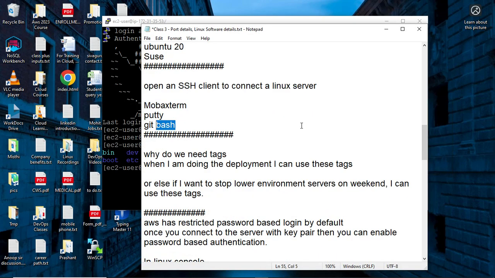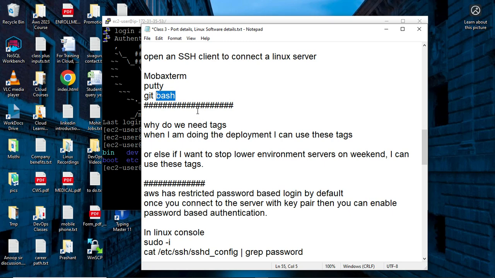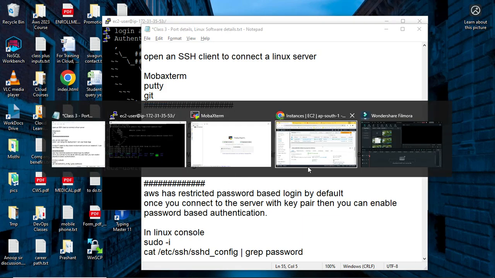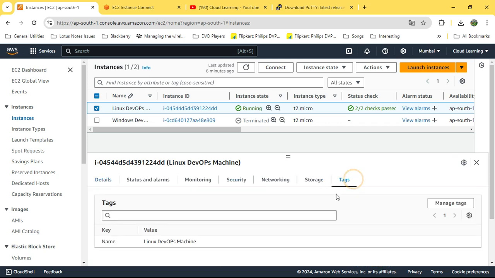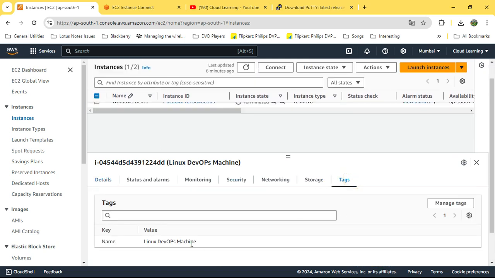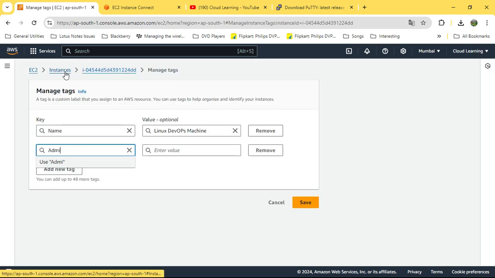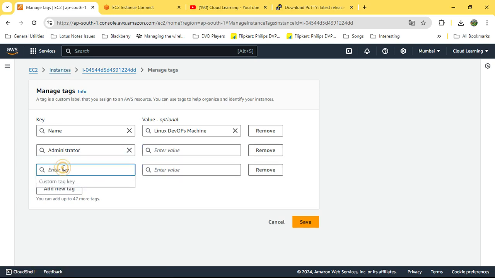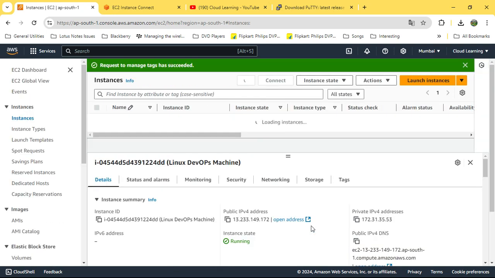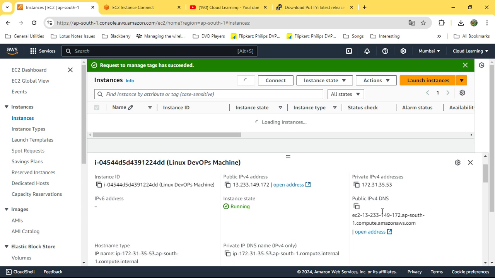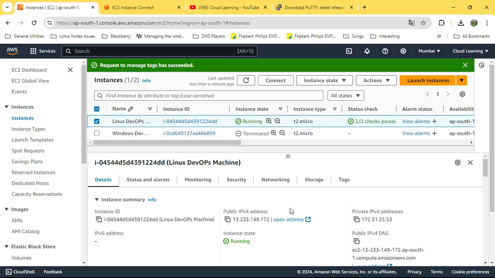I'm still watching my agenda. So yes, we are there. Why do we need tags? Tags are required so that we can understand things clearly in AWS, right? So if you go to AWS now and go to tags, now you know this is a Linux DevOps machine. And you can add more tags here, like who is administrator. Environment, development, kind of this. Now people know, okay, this is a development server, so this is not that critical. So this way we can understand this.